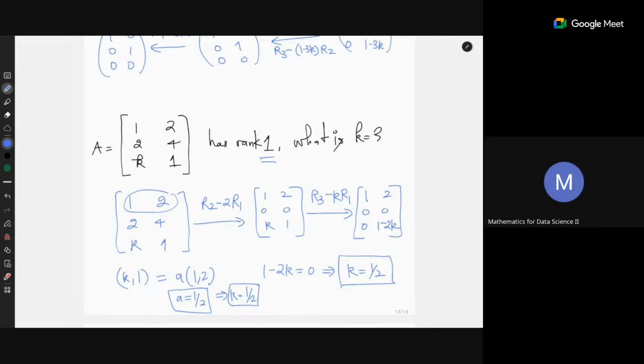At most 2, at most 3. Okay. Can you give me the question? The question was similar to what you solved. A matrix was given, and one of the elements of that matrix was an unknown, and we have to find that unknown given that the rank of that matrix is at most 2. Then how to solve those questions?